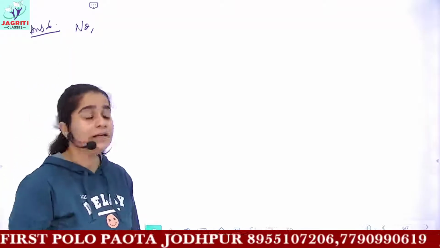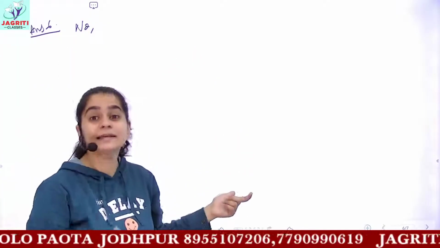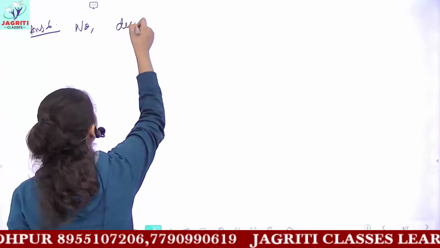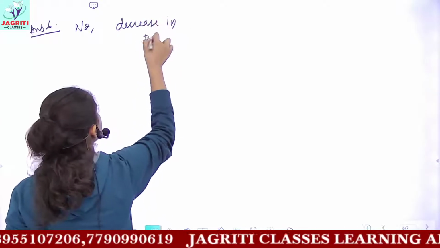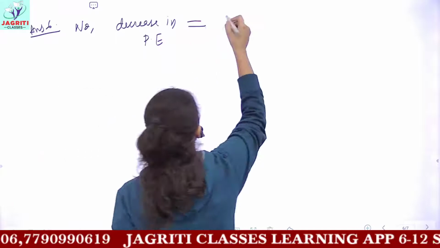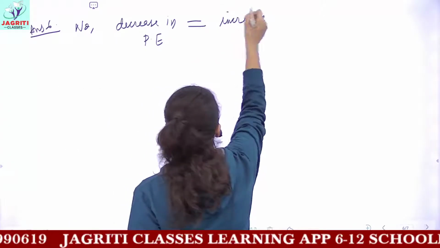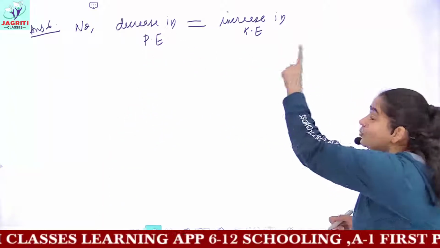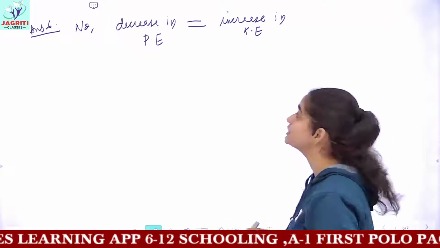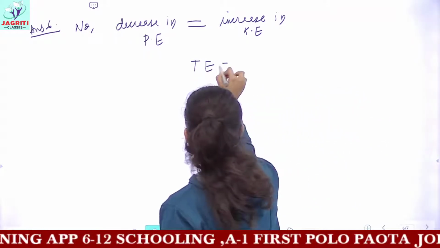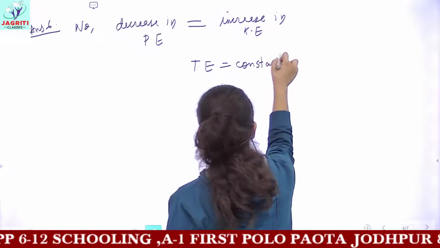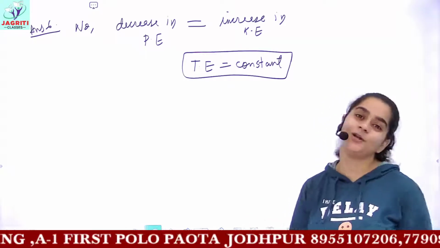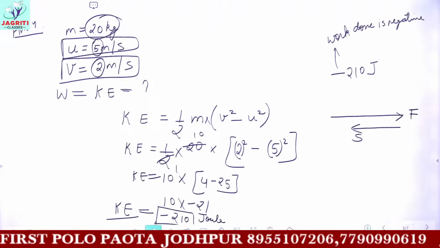What would be the reason? When the potential energy is decreasing, in the same amount the kinetic energy is increasing. I am writing in short that the decrease in potential energy is equal to the increase in kinetic energy. And because of this, we can say that total energy is remaining constant here. When the total energy is constant, the law of conservation of energy is obeyed. So this would be your answer.